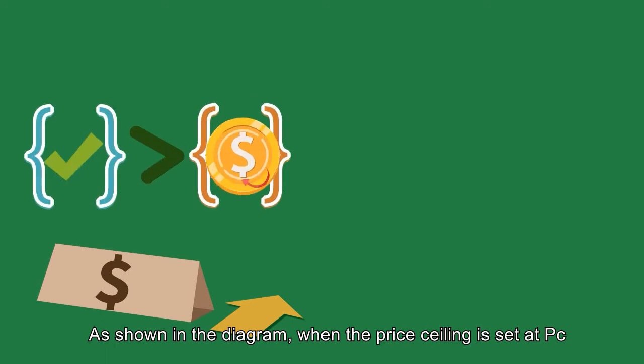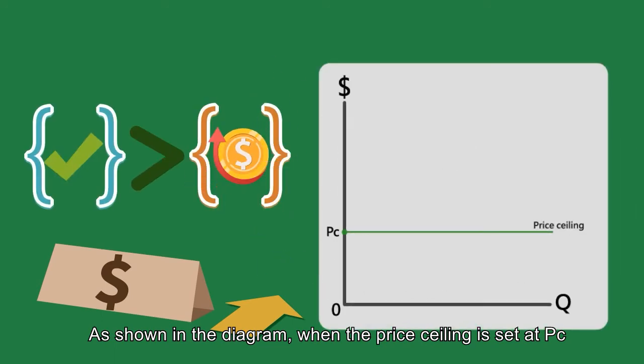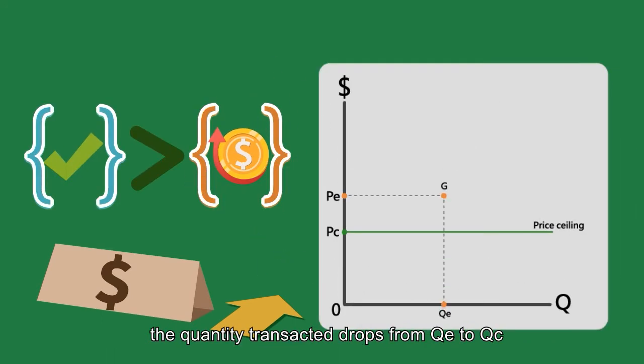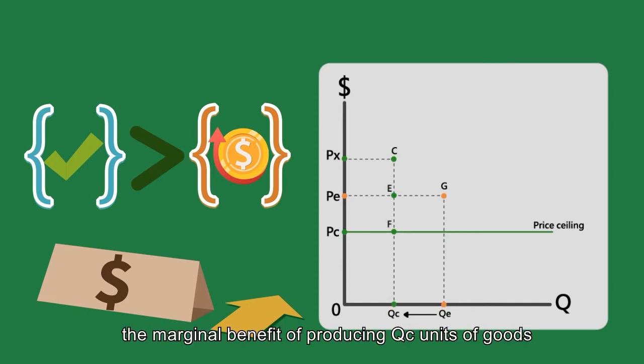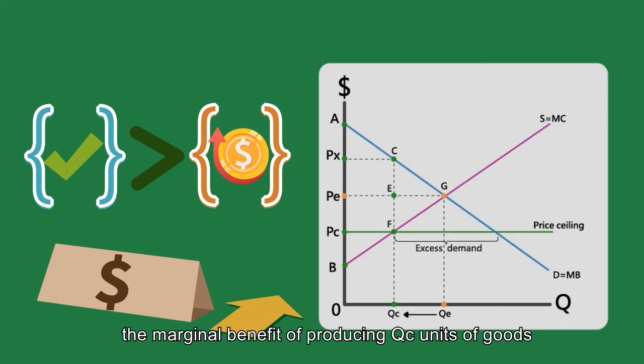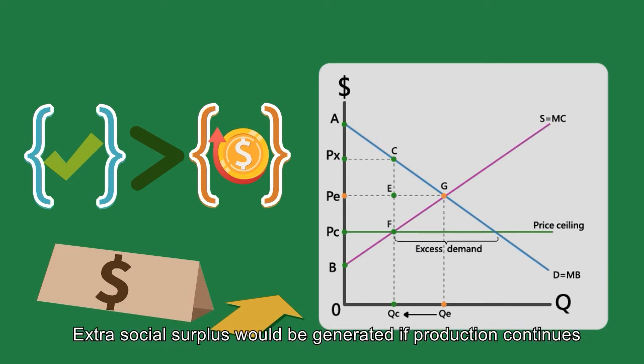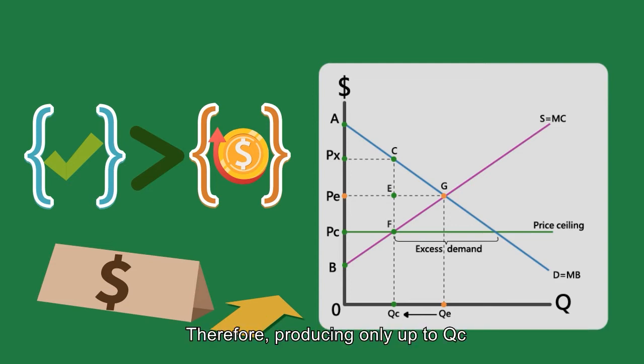1. Price ceiling. As shown in the diagram, when the price ceiling is set at PC, the quantity transacted drops from QE to QC. We can see that the marginal benefit of producing QC units of goods is greater than its marginal cost. Extra social surplus would be generated if production continues. Therefore, producing only up to QC actually results in a deadweight loss, triangle CGF, because of underproduction.